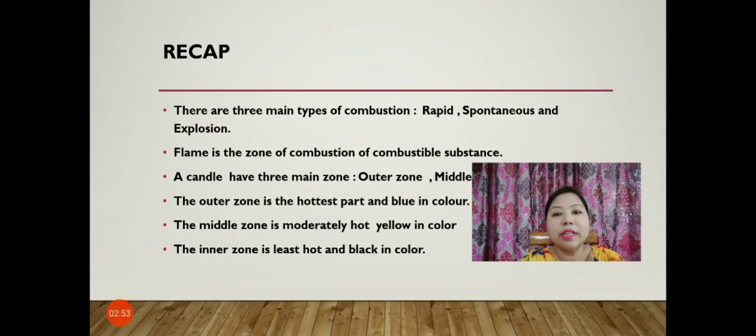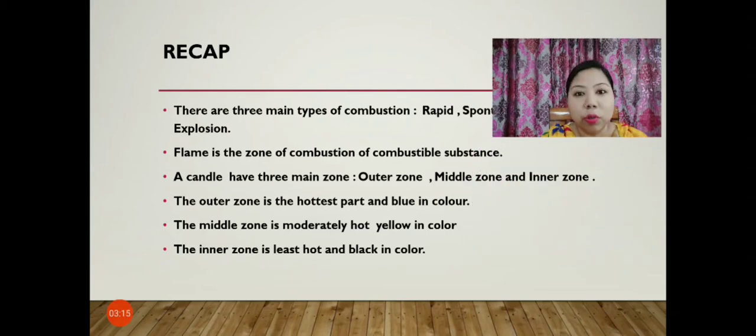So in the previous class, we discussed the types of combustion. There are three main types of combustion, that is rapid combustion, spontaneous combustion and explosion. Flame is the zone of combustion of combustible substances. A candle has three main zones, that is the outer zone, the middle zone and the inner zone.